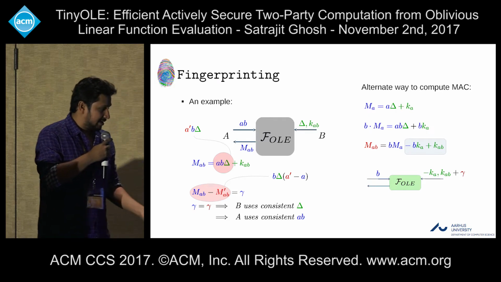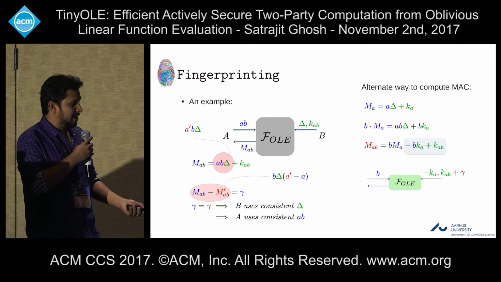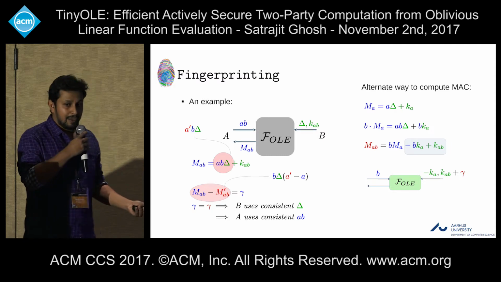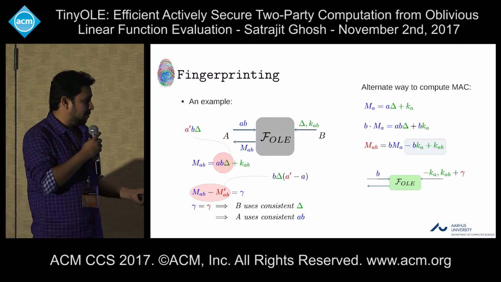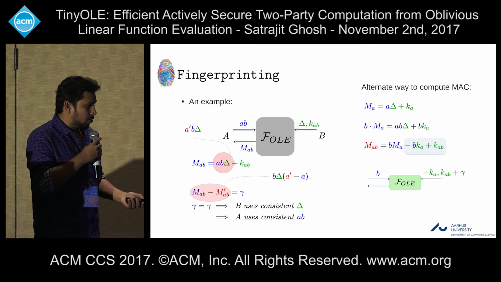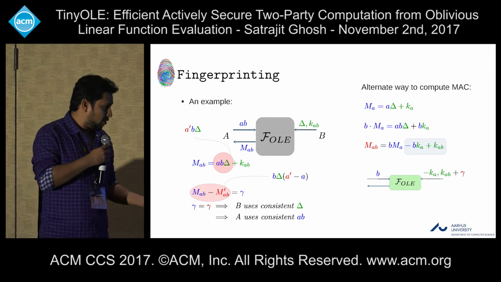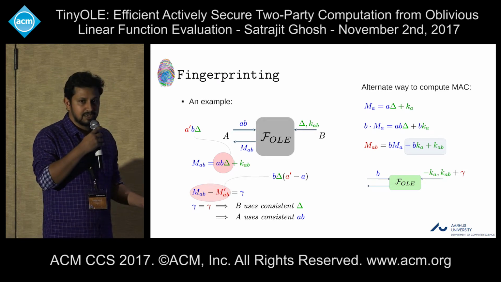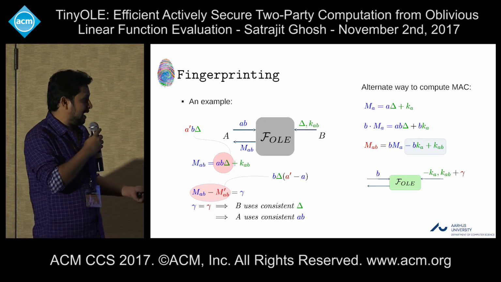So this check, whether red gamma is equal to blue gamma, will fail with overwhelming probability in the field size. So this check actually confirms that B uses a consistent delta in computing MA and MAB.